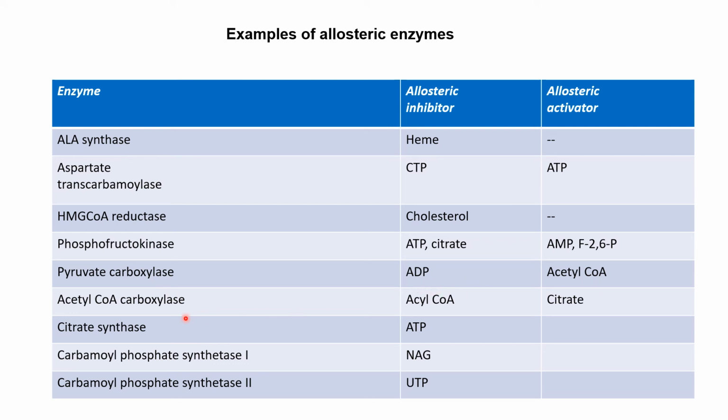Acetyl-CoA is activator. Acetyl-CoA carboxylase, acyl-CoA is inhibitor. Citrate is activator. Citrate synthase, ATP is inhibitor. Carbamyl phosphate synthetase 1, N-acetyl glutamate is activator, and carbamyl phosphate synthetase 2, UTP is inhibitor. So these are the examples of allosteric enzymes, and their activators and inhibitors.